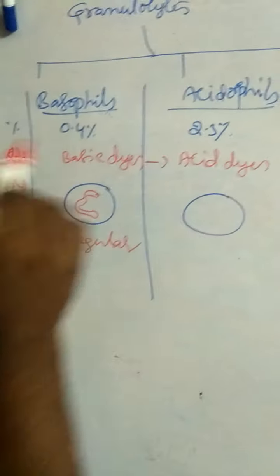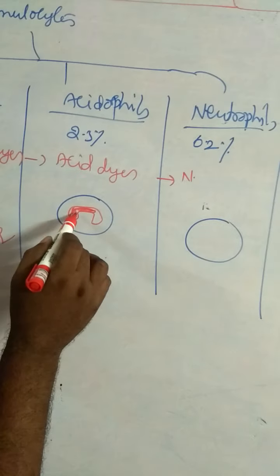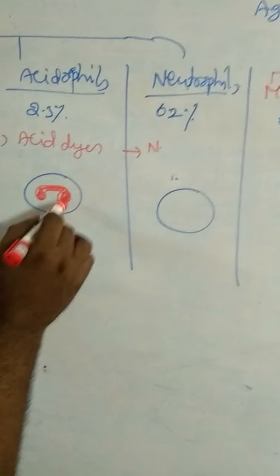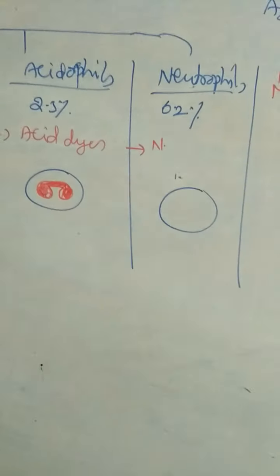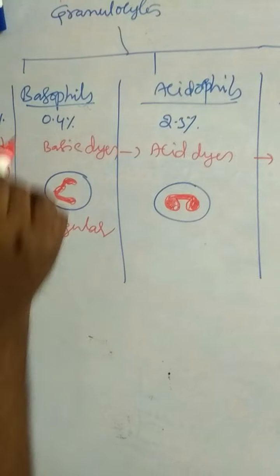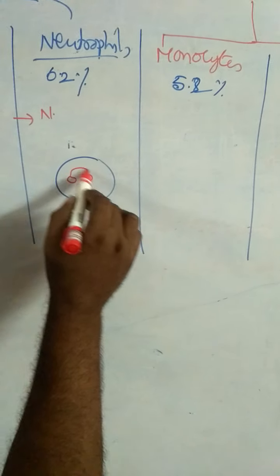Acidophils have a bilobed nucleus. Neutrophils have a multi-lobed nucleus.